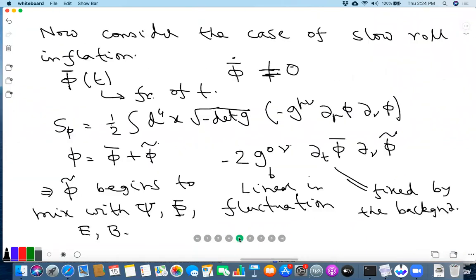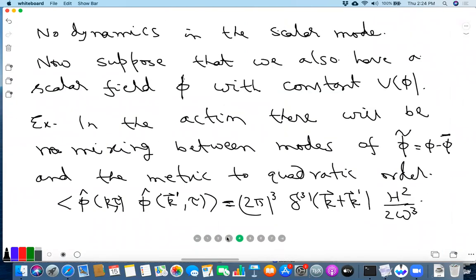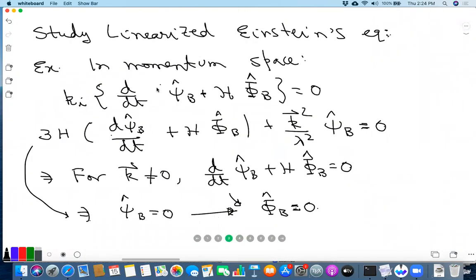In the E equal to B equal to 0 gauge, these terms are still set equal to 0.